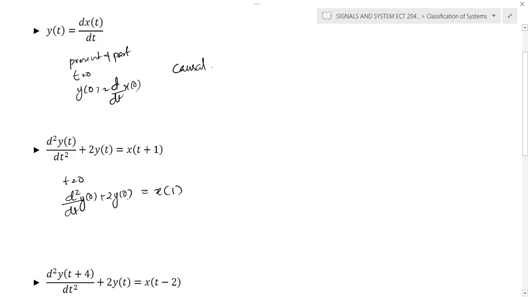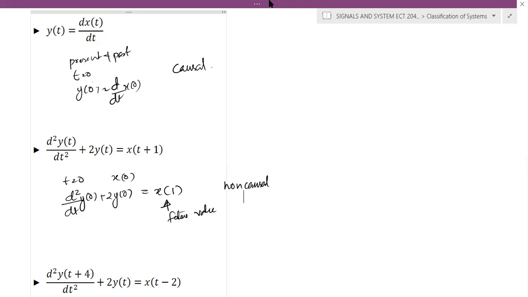That is, the present output is y of 0 and the present input is x of 0. But it depends on the future value of x of 1. This is a future value. So the system is non-causal. The given system is a non-causal system.